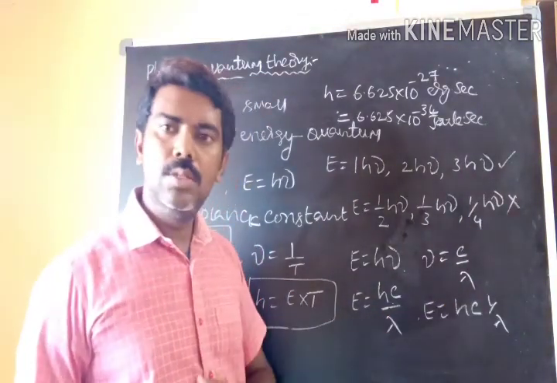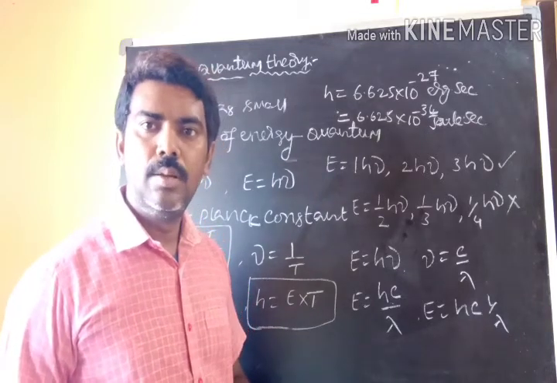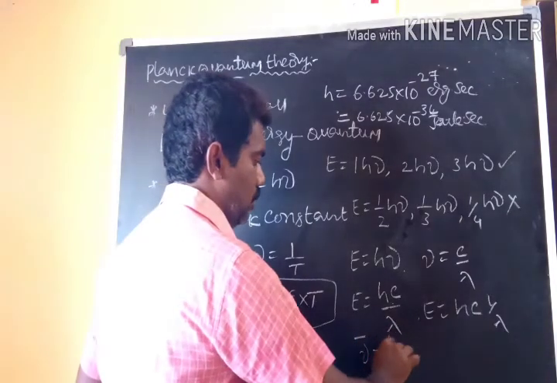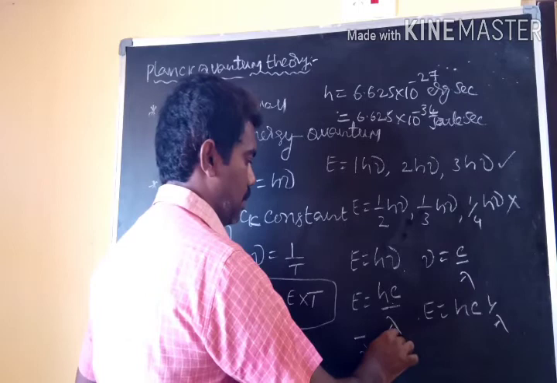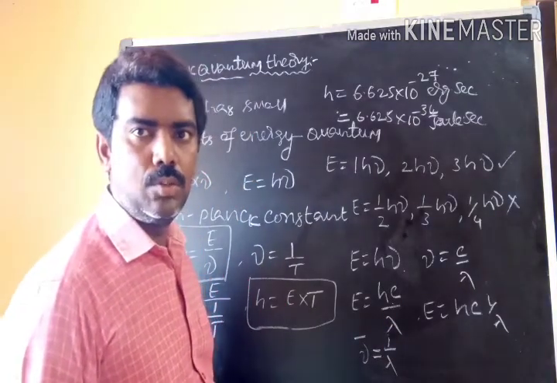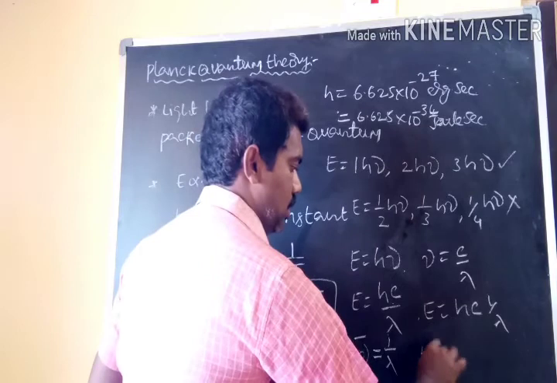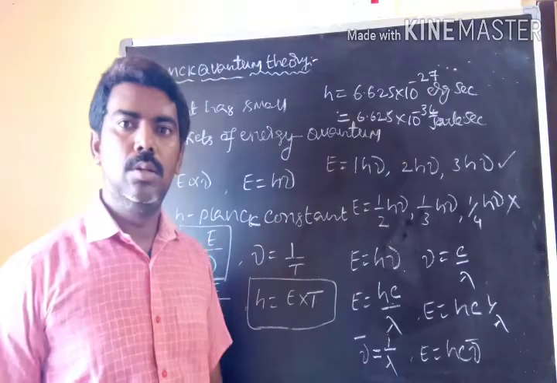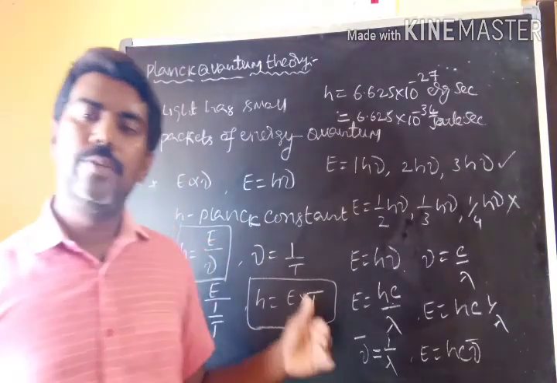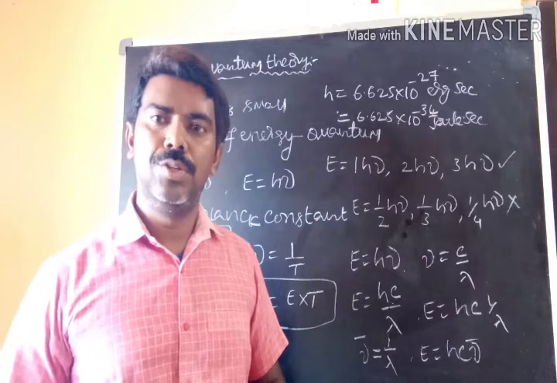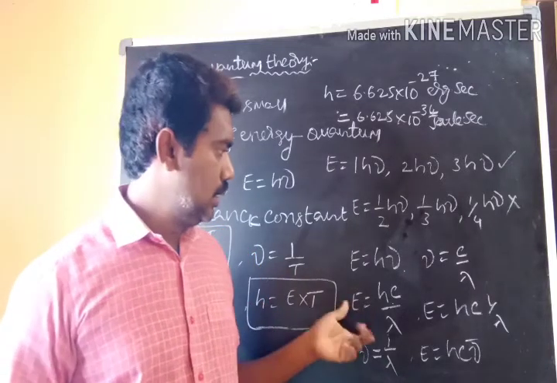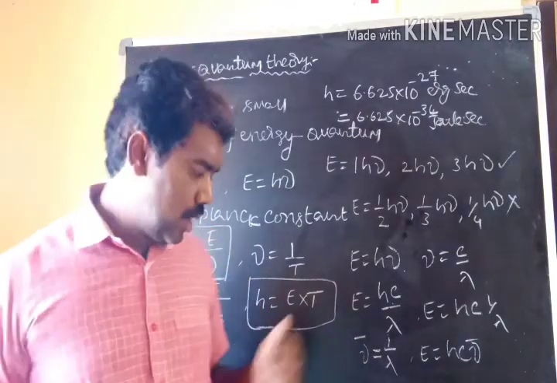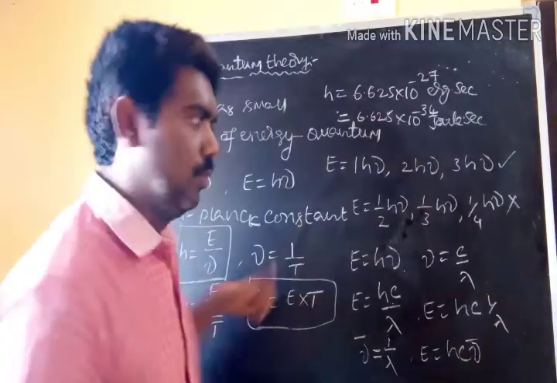The reciprocal of wavelength is called the wave number. Nu bar is equal to 1 by lambda. From this equation, E is equal to hc nu bar. That is nothing but energy of radiation is directly proportional to wave number of radiation. These are the different relations between energy and wavelength, energy and frequency, energy and wave number. And frequency and wave number also, we will see.